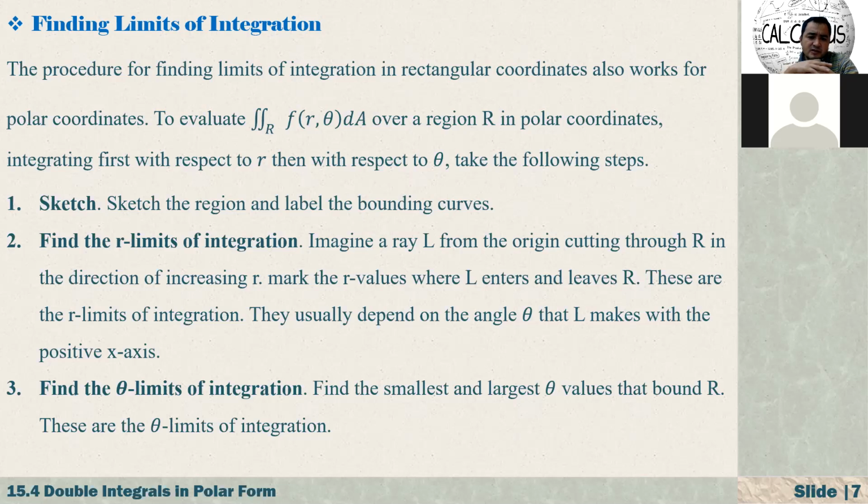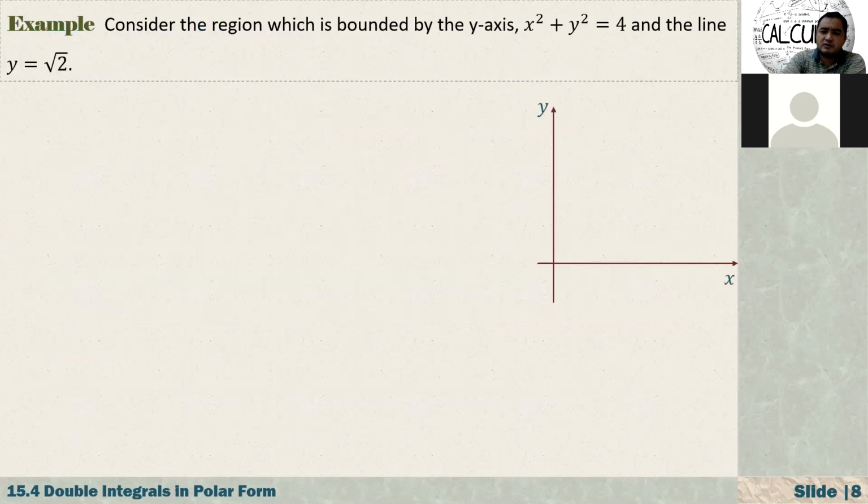Then find the r limits of integration. Imagine a ray L from the origin cutting through R in the direction of increasing r. Mark the r values where L enters and leaves R. These are the r limits of integration. They usually depend on the angle theta that L makes with the positive x-axis. Then find the theta limits of integration: find the smallest and largest theta values that bound R. These are the theta limits of integration.